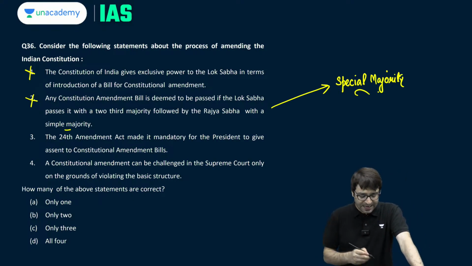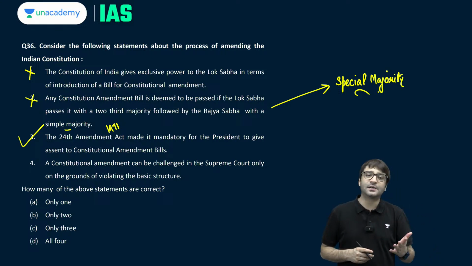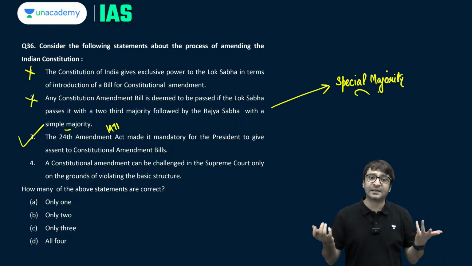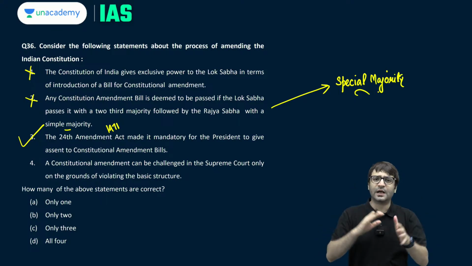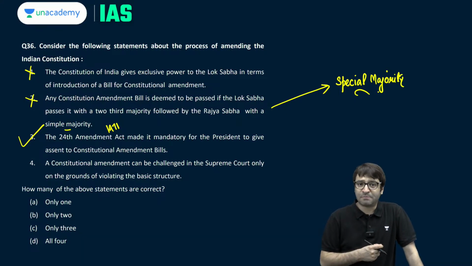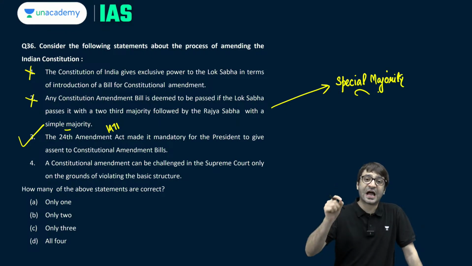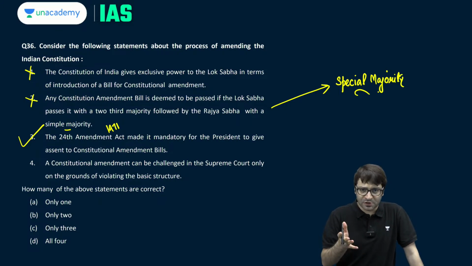The 24th Amendment Act 1971 made it mandatory for the President to give assent to a constitutional amendment bill. This is correct. Prior to this amendment in 1971, the President had the option to either withhold her assent or to employ suspensive veto, other powers. But the 24th Amendment passed by the Parliament in 1971 made it absolutely mandatory for the President. That's the word. The President shall give assent to a constitutional amendment bill, which means the President has no other option but to give assent, but to sign a constitutional amendment bill.